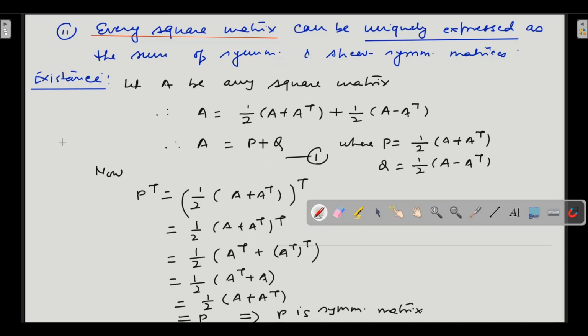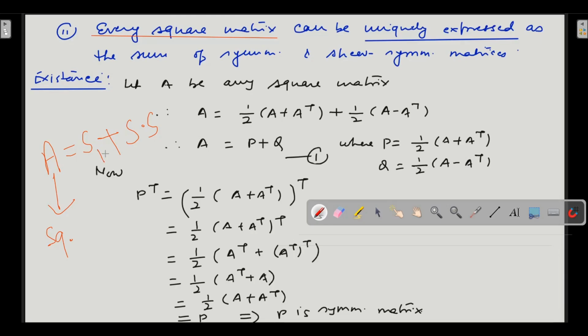So suppose we have a matrix A, and it is a square matrix. Then there will be a symmetric matrix and a skew symmetric matrix. This matrix A, which is a square matrix, can be uniquely expressed as a sum of a symmetric matrix and a skew symmetric matrix. Uniquely expressed means that another representation is not possible.